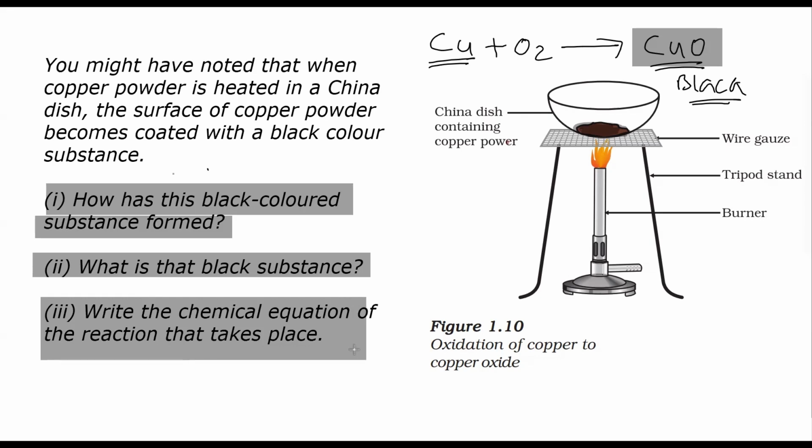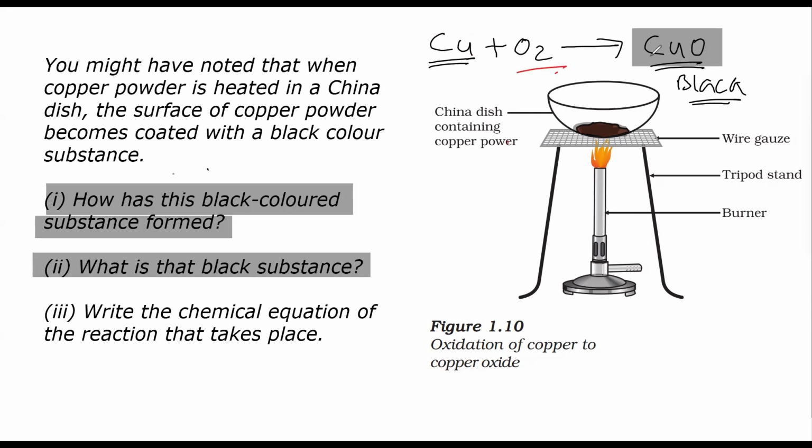The last part is that we have to write down the chemical reaction involved. I've written the chemical reaction, it's just that balancing is needed over here. We can see that copper is balanced, but oxygen is 2, so I should write 2 over here. That makes 2 oxygen, but then I have to write 2 over here to balance the number of copper atoms. This should be the final answer.